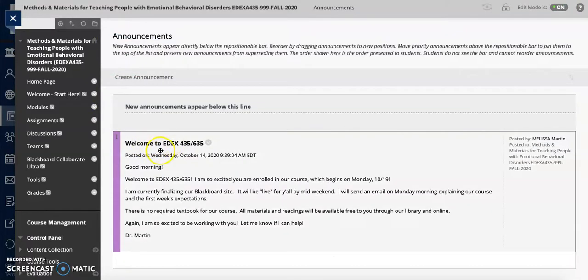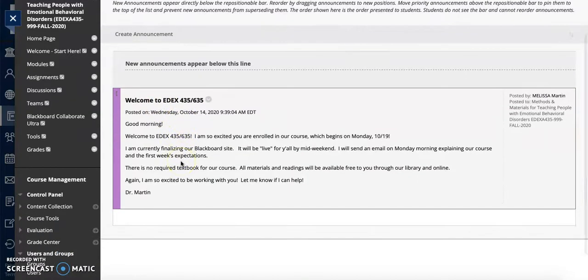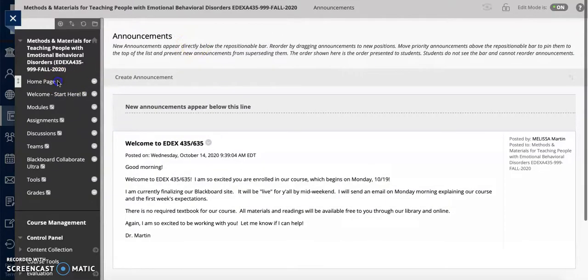So a couple days ago I emailed y'all, sent this announcement about when the course will be opened. All of the announcements will be here. Anytime I send an announcement through Blackboard, I also elect for it to be sent to your email. That email is the one associated with your Blackboard account, so that is typically your USCA email. So that is our homepage.